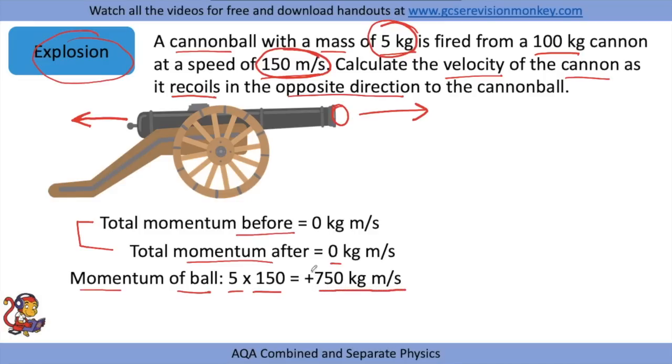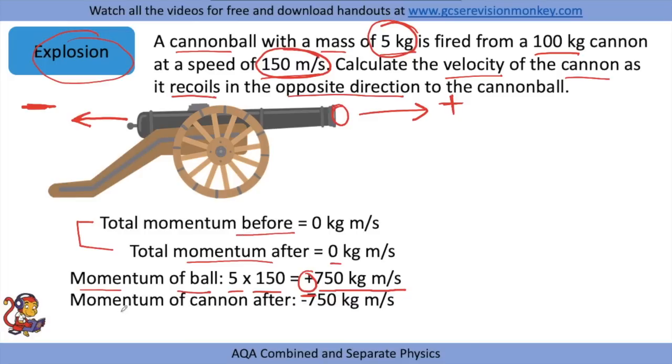And you'll notice the plus here, because we're talking about velocities. I have decided that going right is a plus direction, and going in the opposite direction we'll assign a minus. So the ball is moving to the right, so we're going to describe it as plus 750 kilogram meters per second, and the recoil of the cannon will be a minus number.